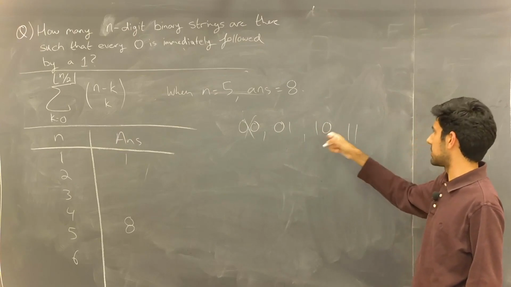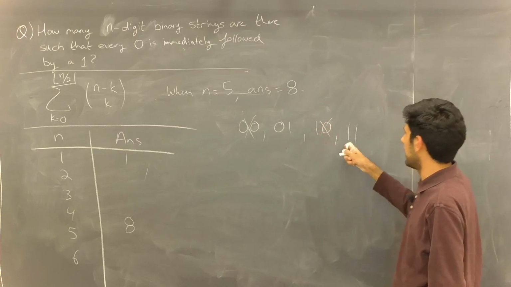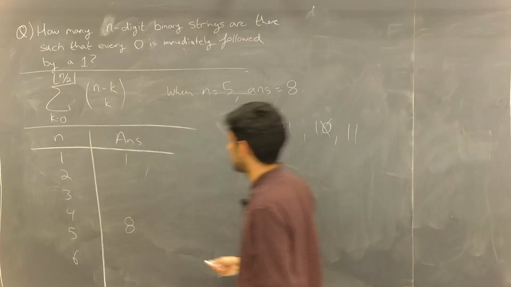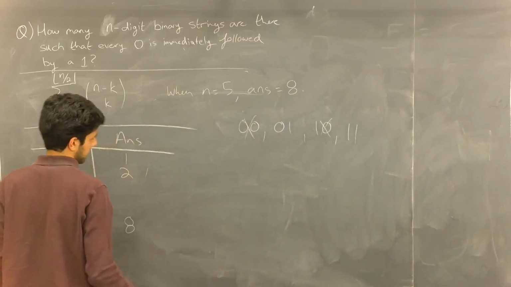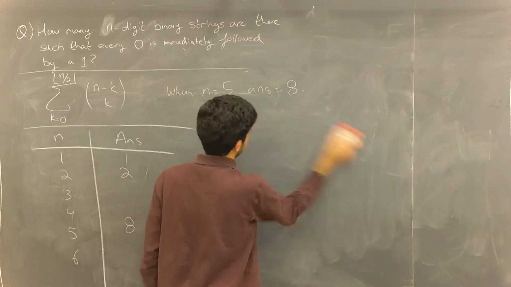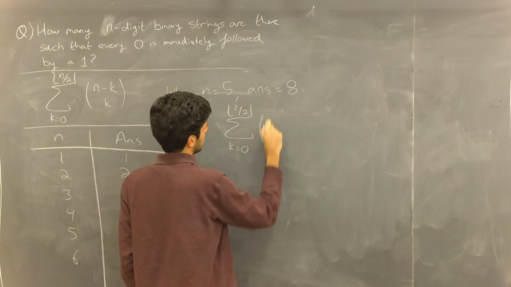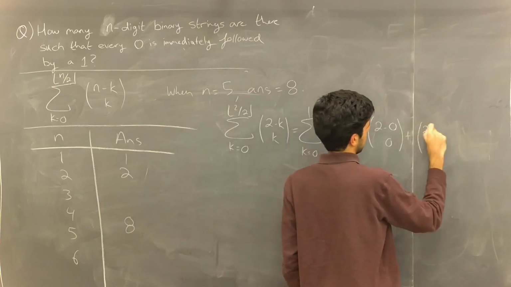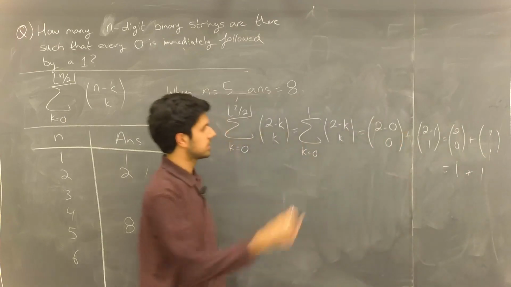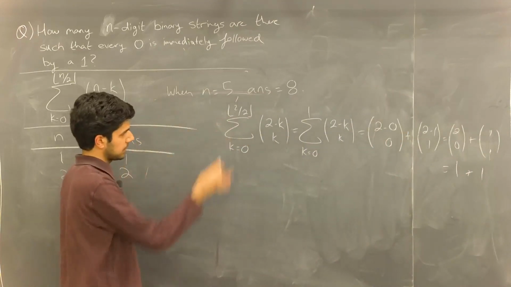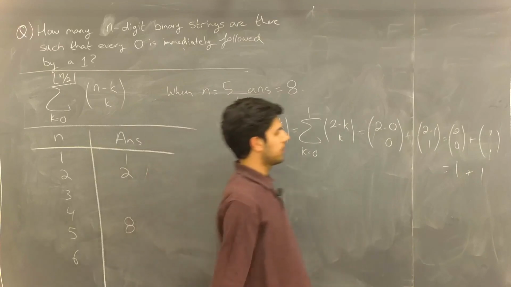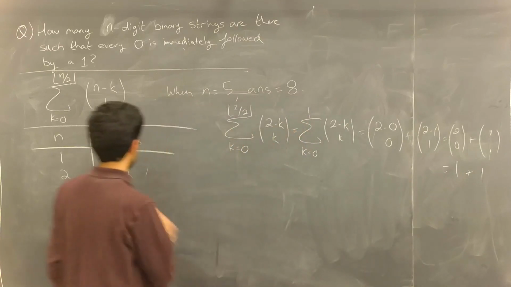Here, no, because there needs to be a 1 after this 0. And here, that's fine, right? So the answer should be 2. And let's verify it. And there it is verified. Substitute 2 for n, do all of the math, we get 1 plus 1, which is equal to 2.